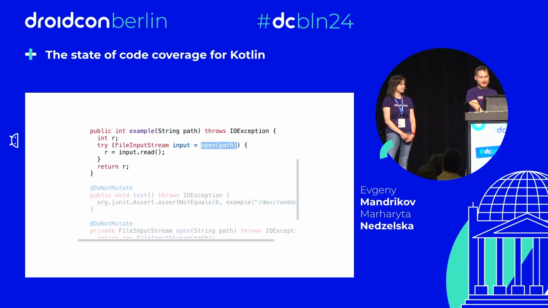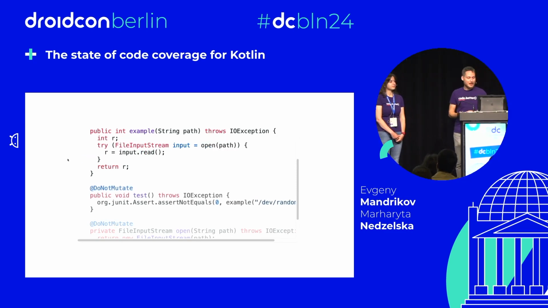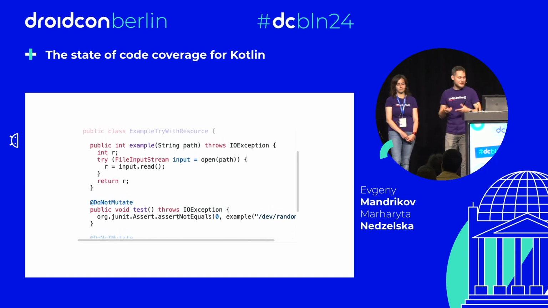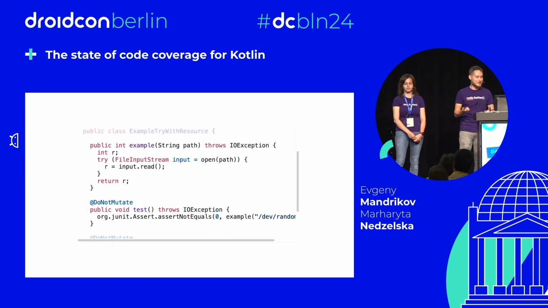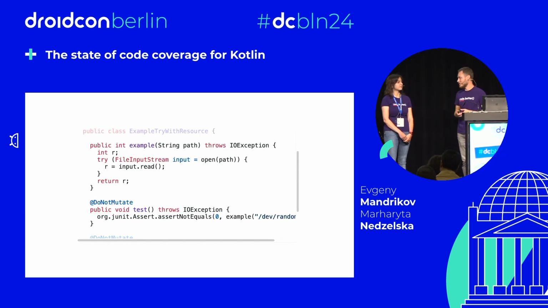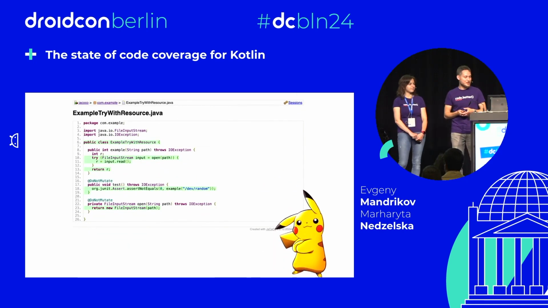I open it, I read something from it, pretty simple, pretty stupid. I can test it, I can write some assertion. If I read from /dev/random, I expect that the result is not 0. Here is my test. And I expect 100% code coverage in such a case. Yeah. So let's check. Here is JaCoCo, all lines are green, everything good, 100% code coverage.